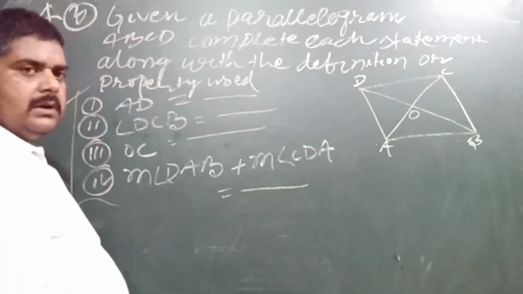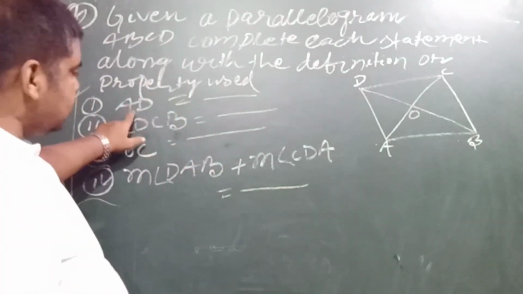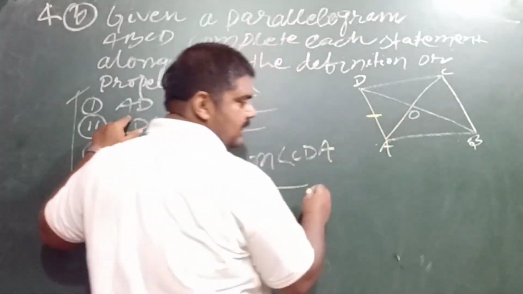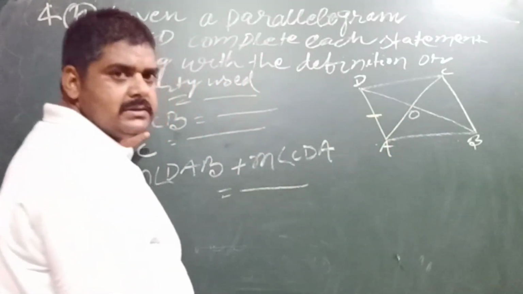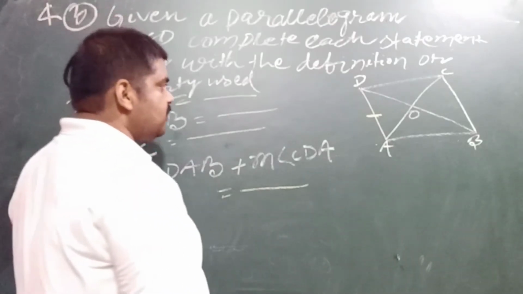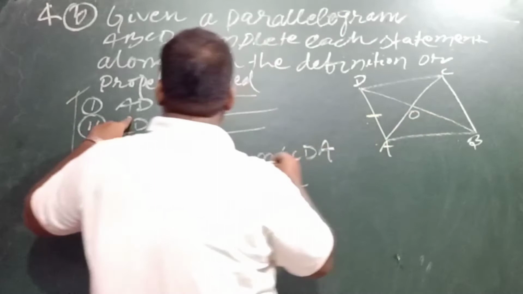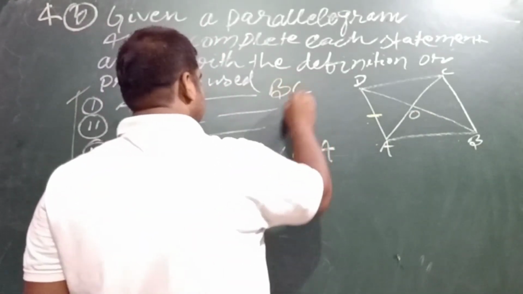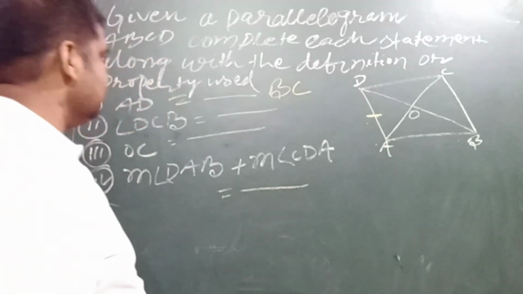By the help of the properties, AD: you can see that this is AD, and you know very well that opposite sides of a parallelogram are equal, and this is why AD is equal to BC. So the solution of the first one is BC.